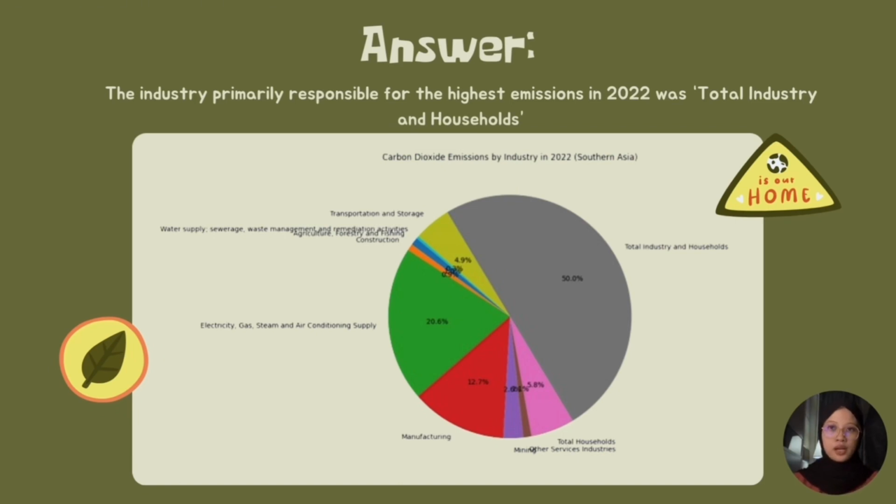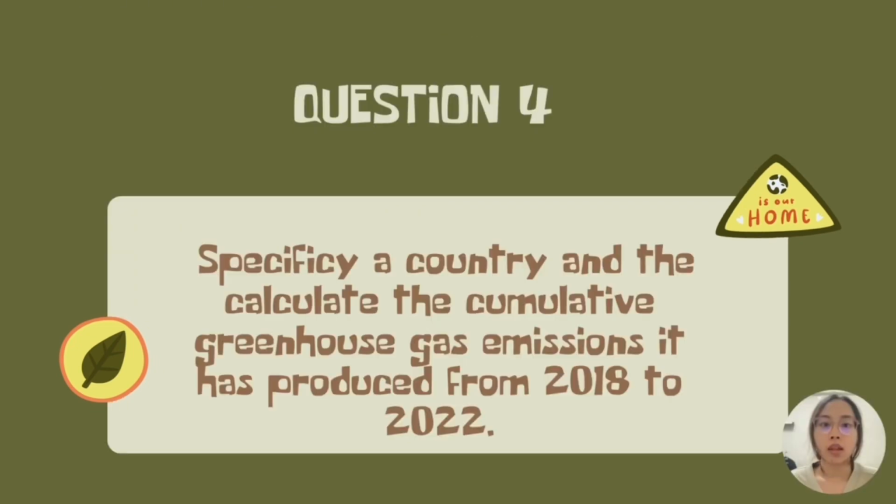The industry primarily responsible for the highest emission in 2022 was total industry and households. This concerning trend highlights the urgent need to address and mitigate sources of greenhouse gas emissions to curb their impact on the environment and address climate change. Let's move on to the last question of the project.